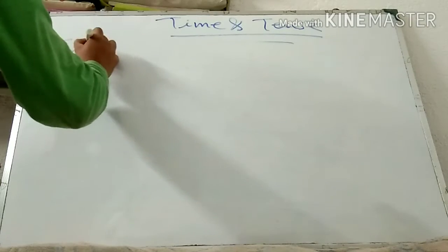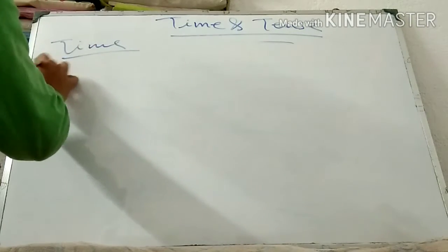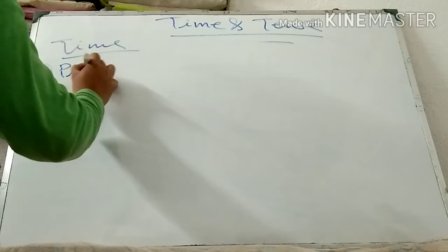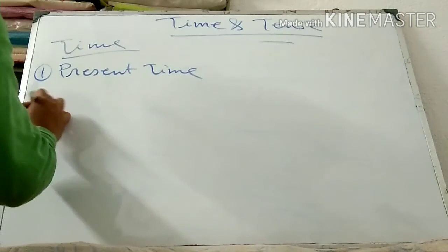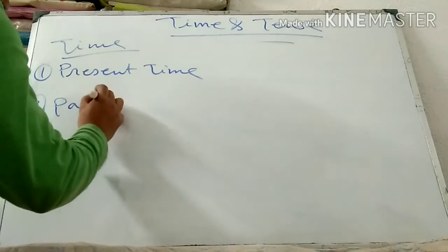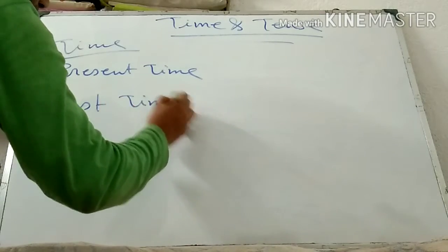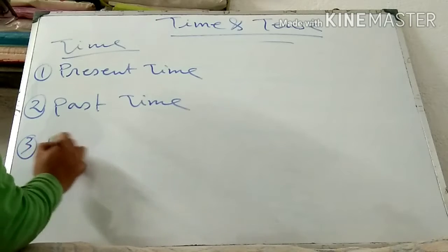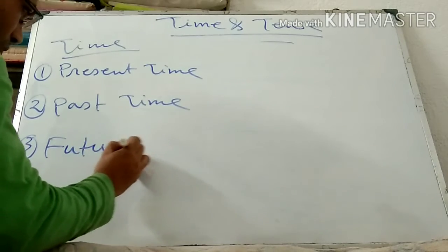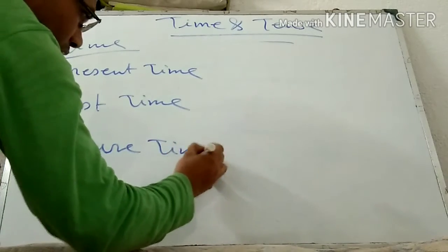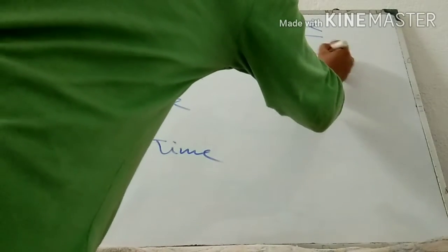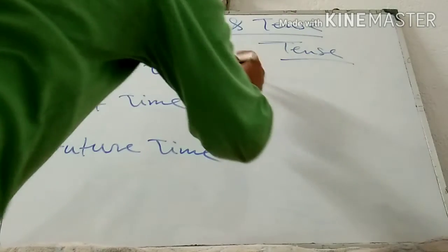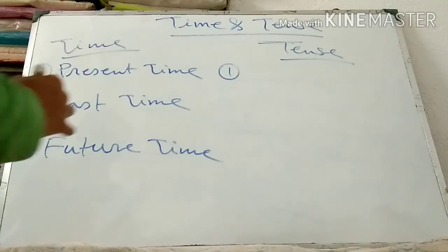We all know that time is of three types: present time, past time, and future time. Similarly, tense also primarily is of three types.